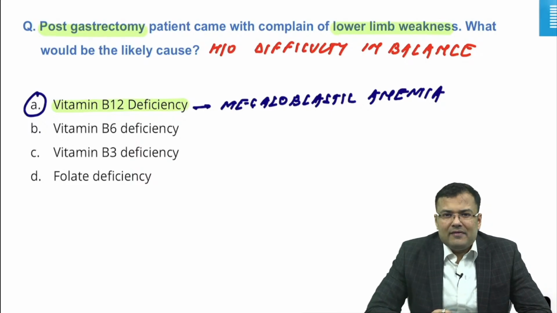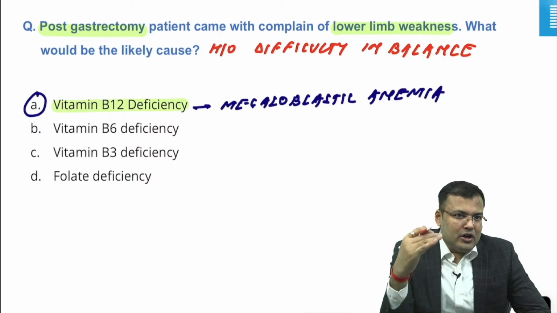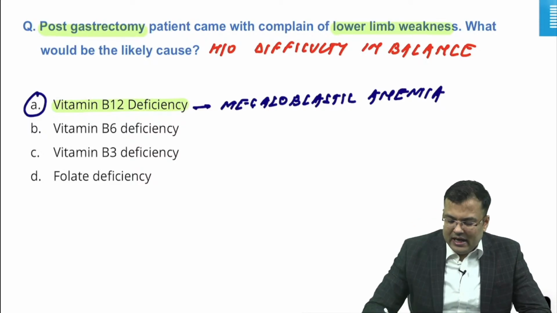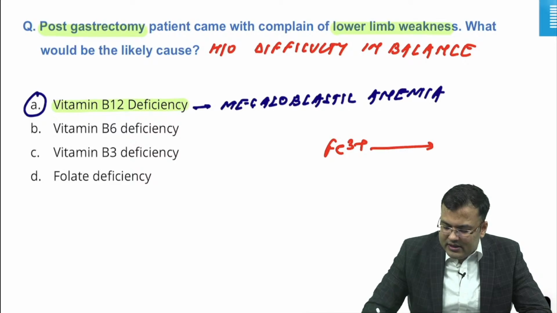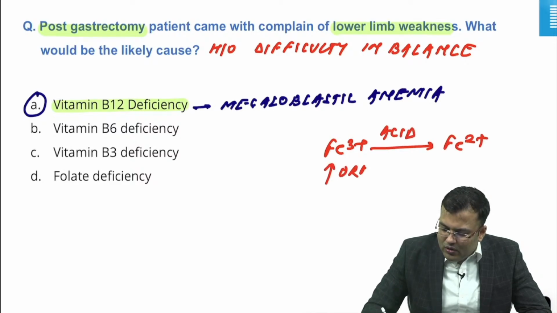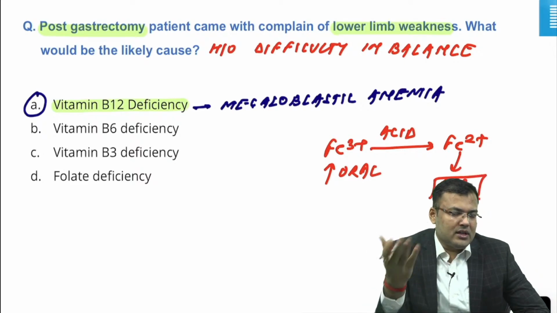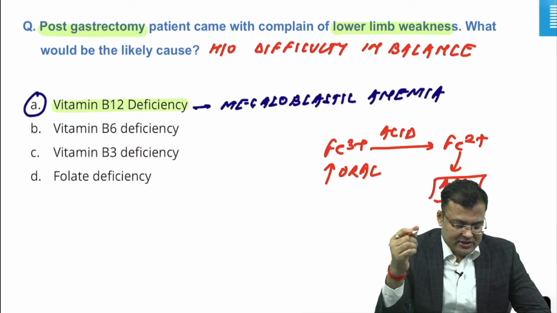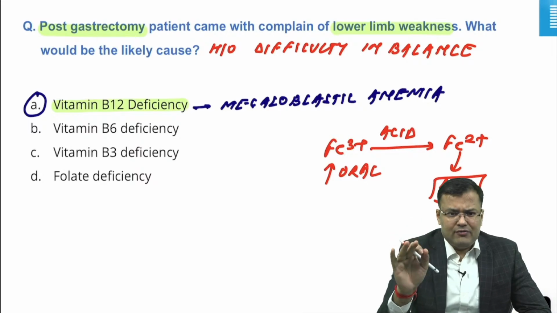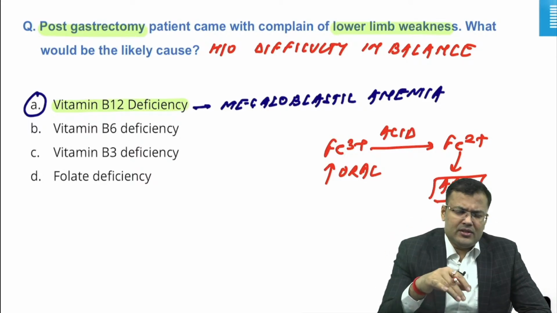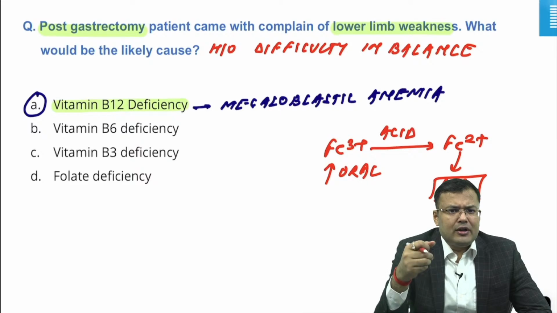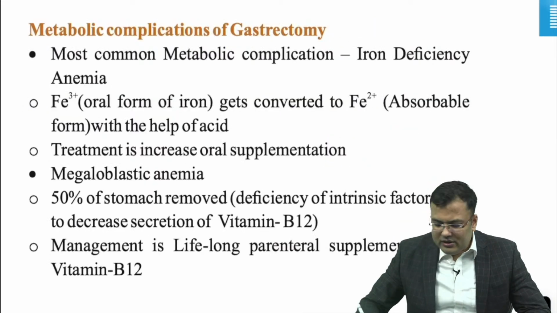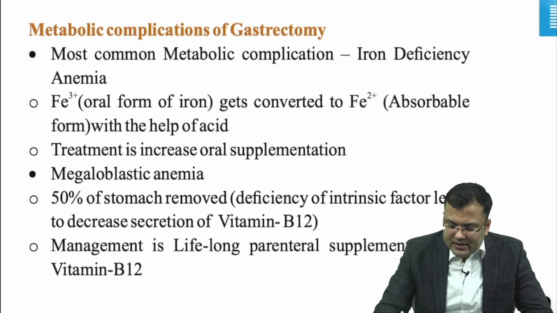Yes, iron deficiency anemia, because of gastrectomy there is decreased acid production. Fe3+ is converted into Fe2+ by acid; this is the absorbable form. So, if a lesser amount of Fe3+ is converted into Fe2+, what will be the problem, guys? Yes, iron deficiency anemia. That is why you have to read the question carefully. Is it the most common metabolic complication, or are neurological symptoms there? Then it is because of vitamin B12 deficiency. Clear? So, let us discuss quickly the metabolic complications of gastrectomy.